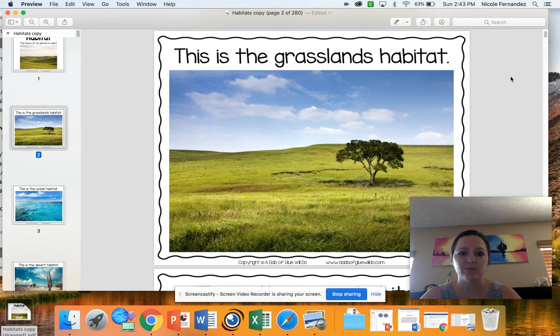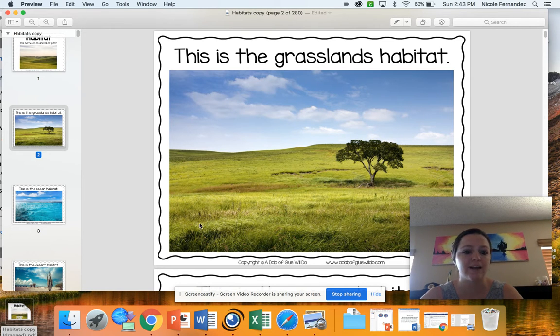One of the habitats we're going to be talking about is a grassland habitat. Each day we're going to go into detail about one of these habitats. We're going to do a whole separate video on just grasslands, just ocean, the different habitats. So this is just a brief introduction with a picture. This is the grasslands habitat.